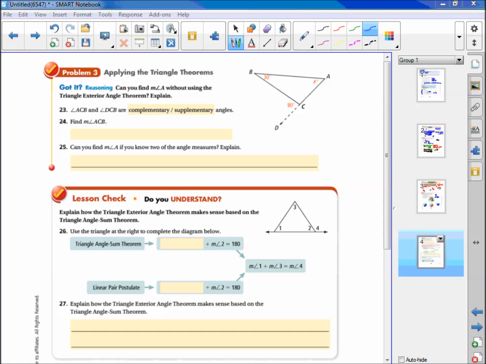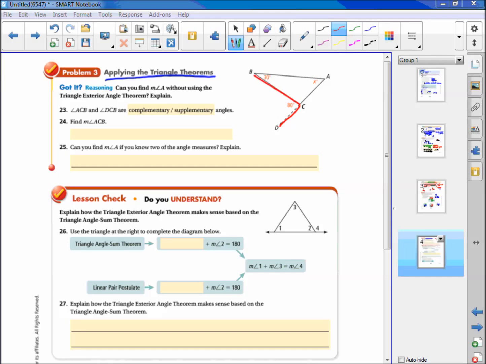Okay, on our last page, problem number 3, apply the triangle theorems. Can you find the measure of angle A without actually using the triangle exterior angle theorem? So if we ignore the exterior angle and the fact that these two remote angles are supposed to add up to it, can we still get the answer? And the answer, of course, is yes.